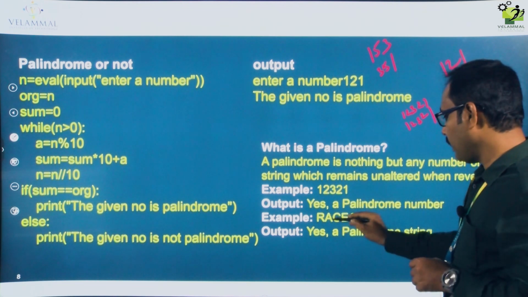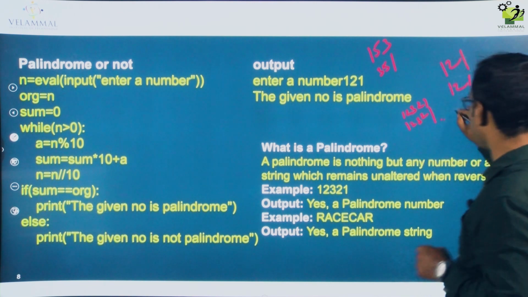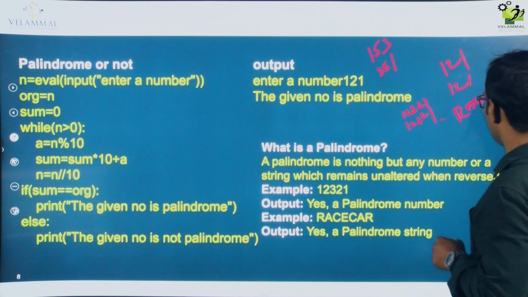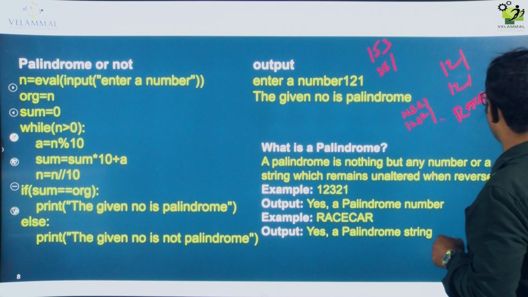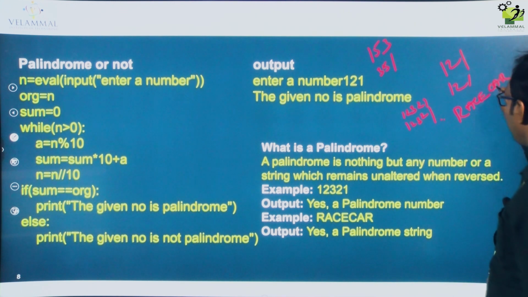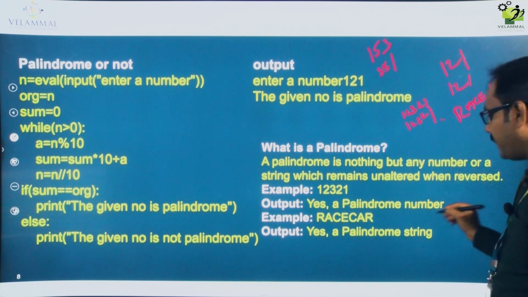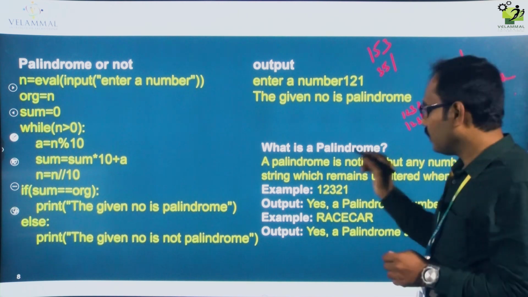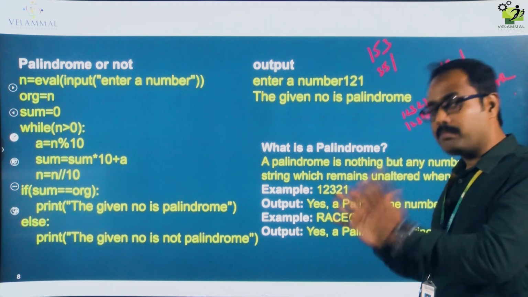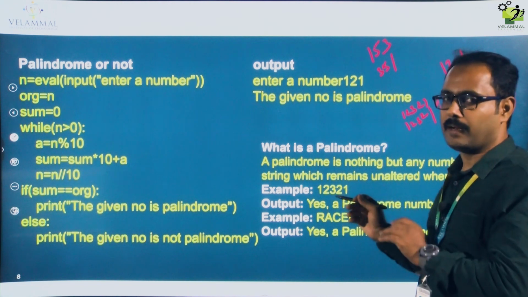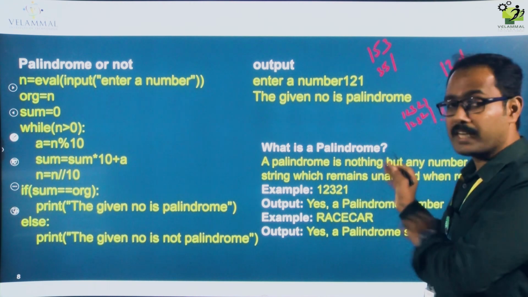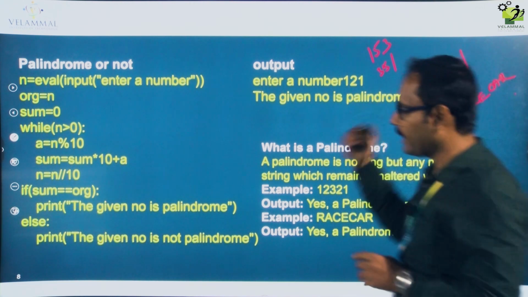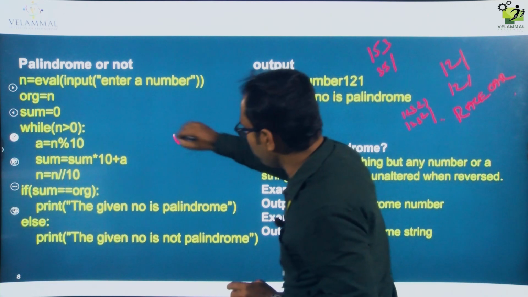For example, race car. When I reverse it, RACE, the same thing I will be getting, right? So when you reverse it and you get the same thing, then it is a palindrome. So it is a string palindrome, right? Likewise, you can take so many examples.